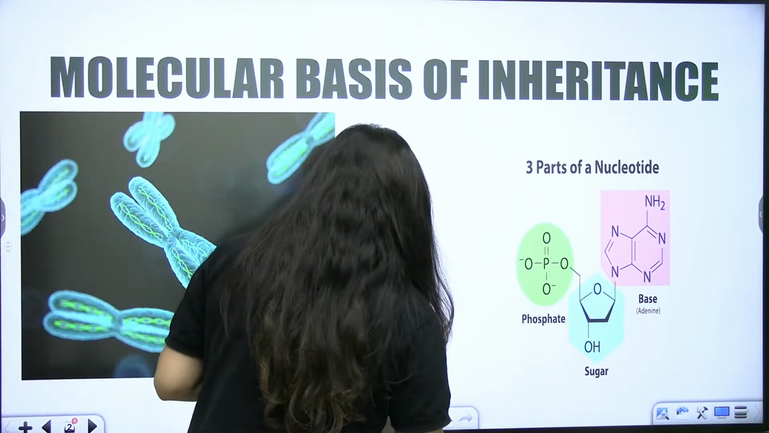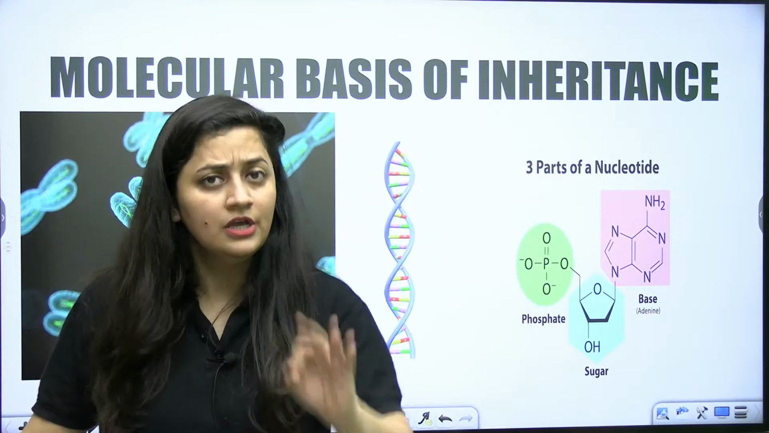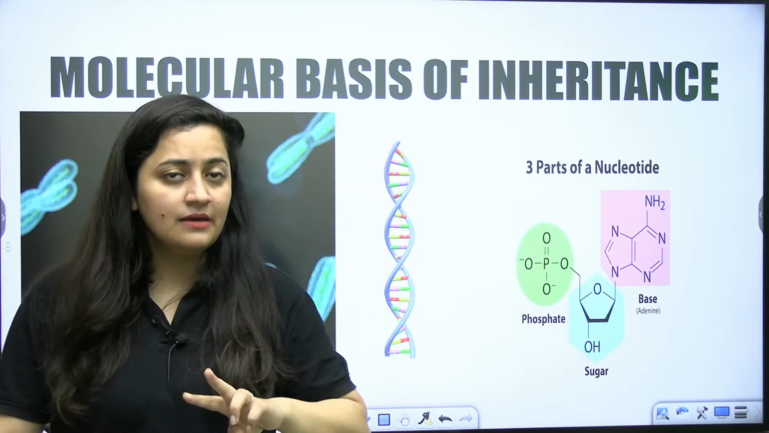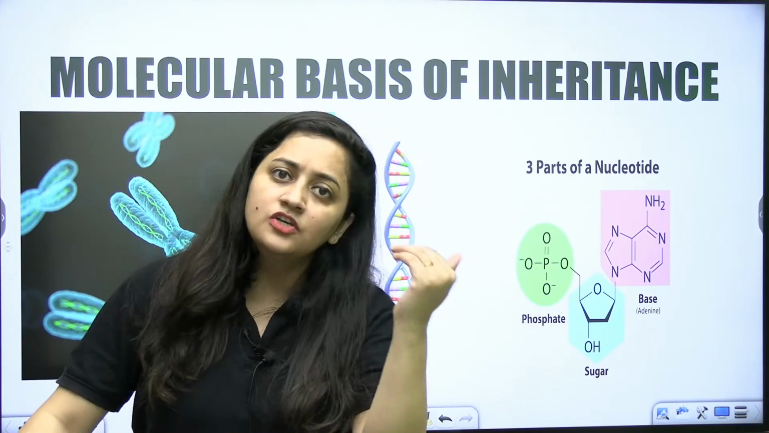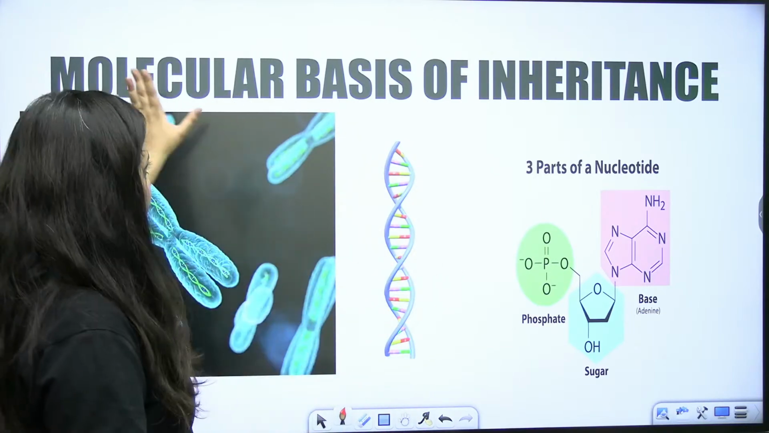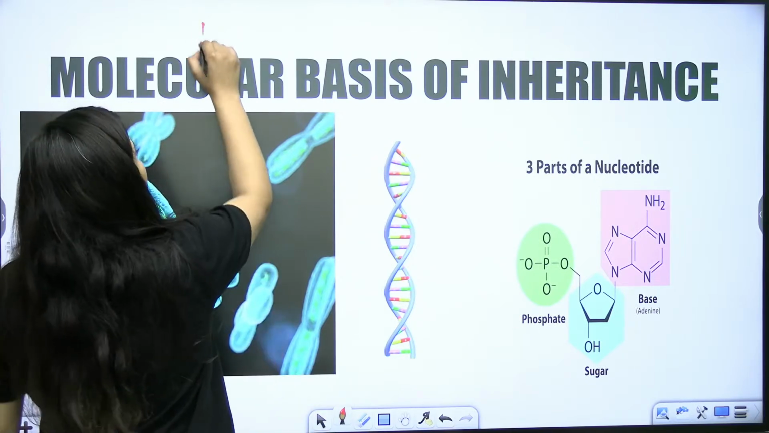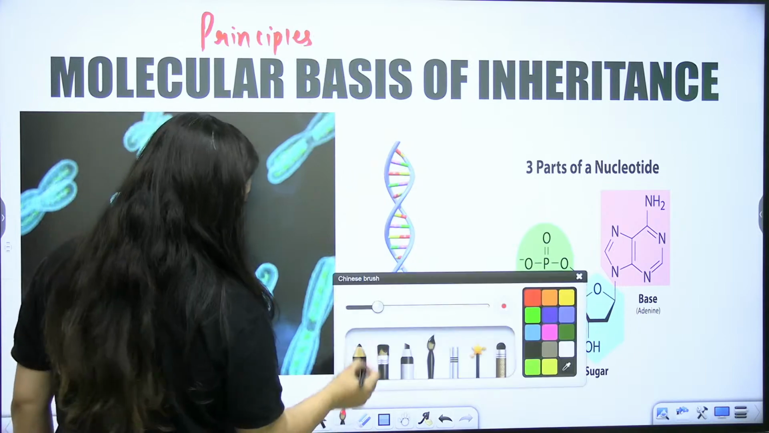See, in the last chapter, in genetics, if you are saying genetics and evolution, you include 3 chapters: principles of inheritance and variation, molecular basis of inheritance, and then evolution. But if I'm saying simply genetics, so principles of inheritance and variation, then comes the molecular basis of inheritance, right? Now, when we talk about the principles of inheritance and variation, right?